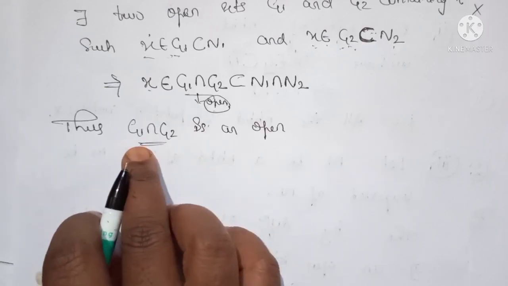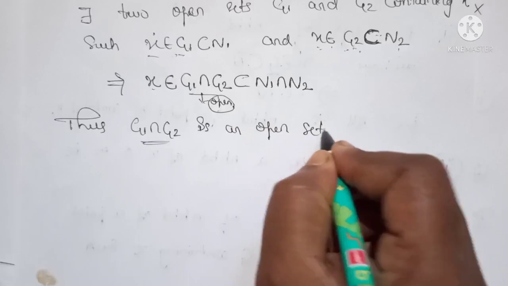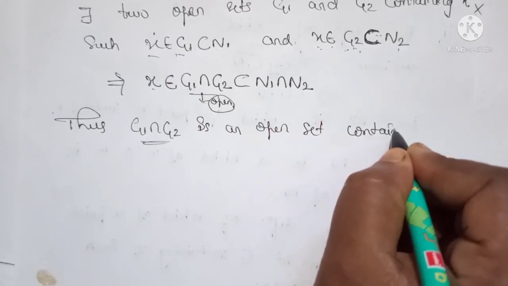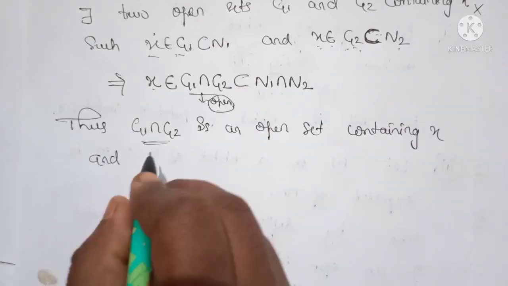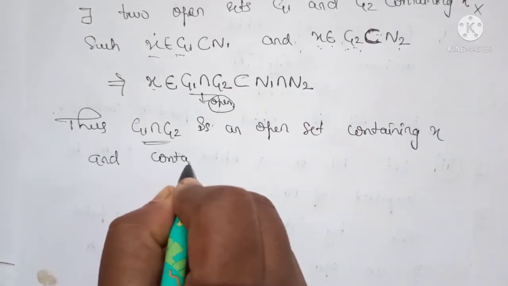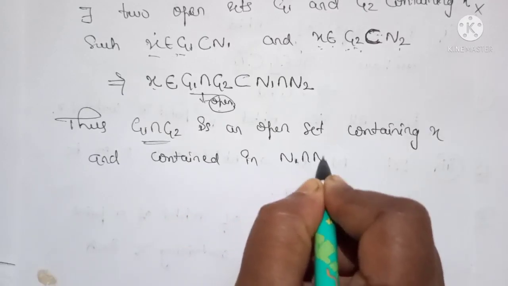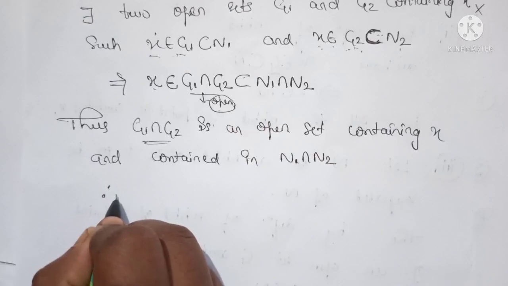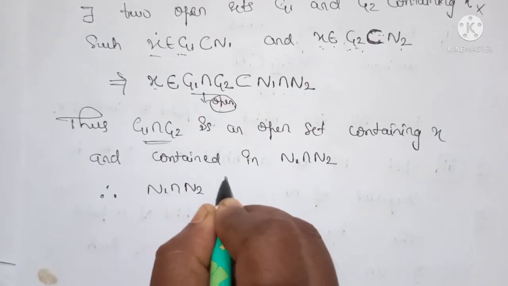So G1 intersection G2 is an open set containing point x and it is contained in N1 intersection N2. So therefore N1 intersection N2 is a neighborhood of x.